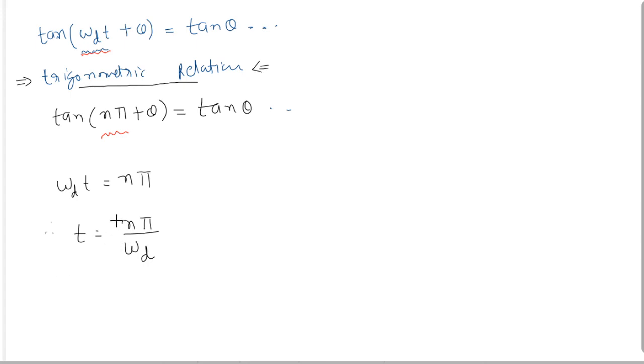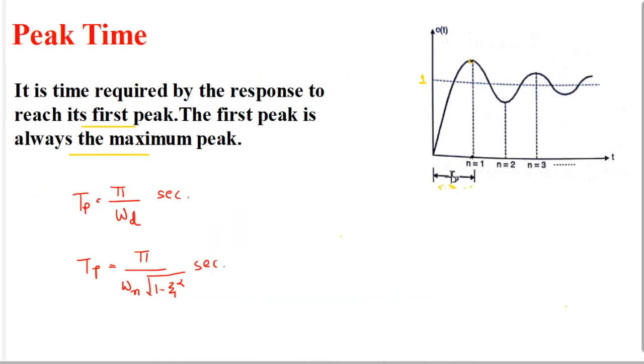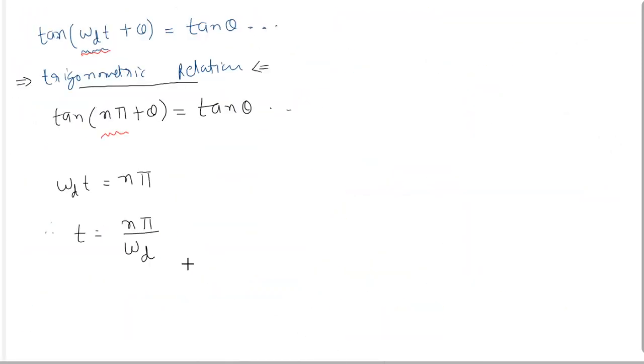Okay. Now we know that our first peak is when n equal to 1, so I am putting here n equal to 1. At n equal to 1, we can say that t is equal to Tp, that is our peak time.